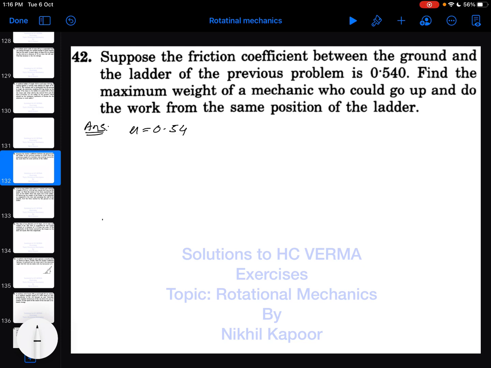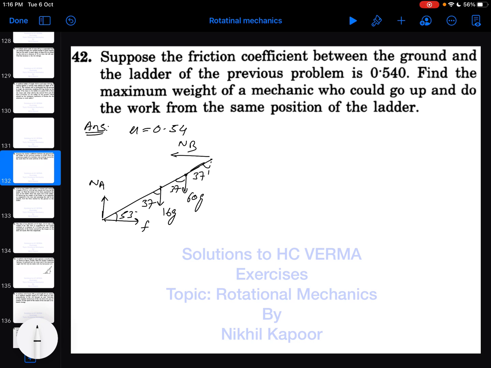Okay, so again if we draw the FBD to this problem, all forces will remain the same. This is NA and that would be the frictional force, and the weight due to the ladder, which is 16G acting downward, and due to the mechanic 60G, while from here there will be reaction from point B. This angle is 37 degree, so these all angles would be 37, 37, 37, and this will be 53 degree again.